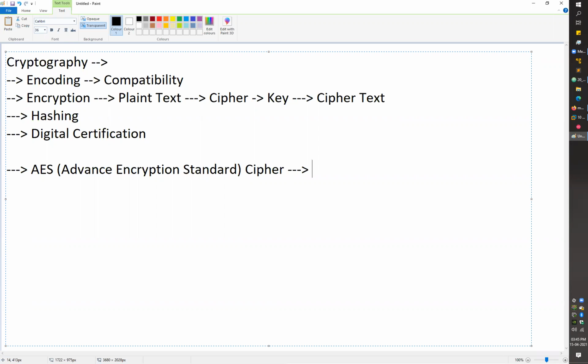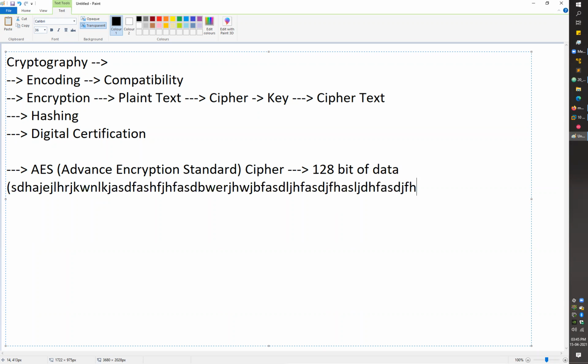AES can only encrypt 128 bits of data at a time. If you convert 128 bits into characters, AES can only encrypt 32 characters at a time.